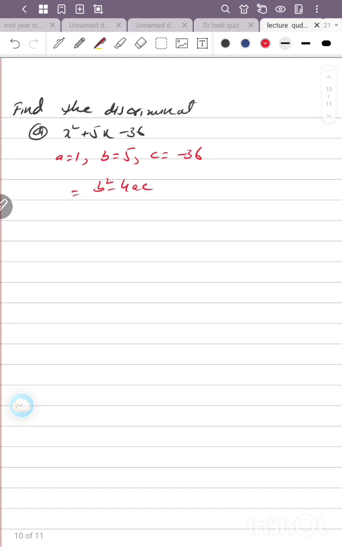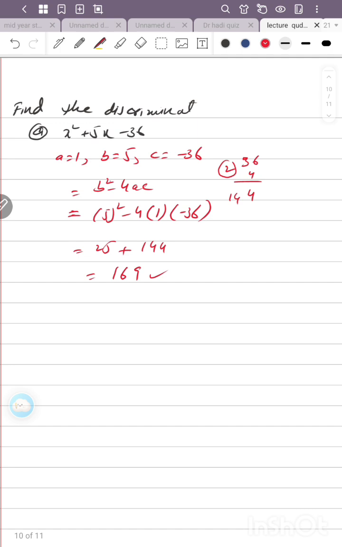We need to write only the discriminant. If anyone asks you to find only the discriminant, you need b square minus 4ac. b is 5 square minus 4, a is 1, c is minus 36. So 25 minus minus will be plus 36 multiplied by 4, which is 144, and 25 plus 144 is 169.